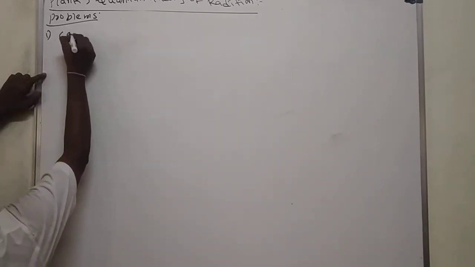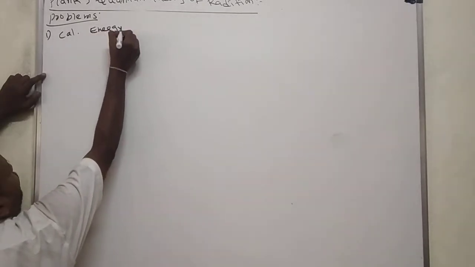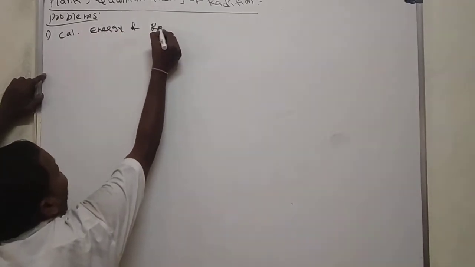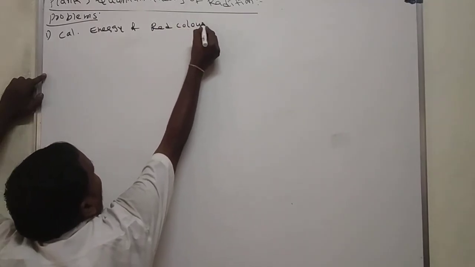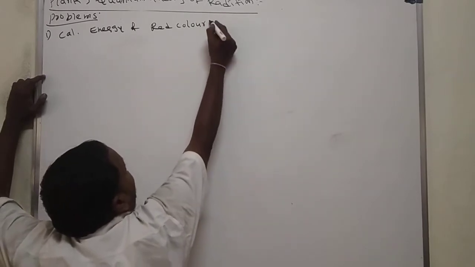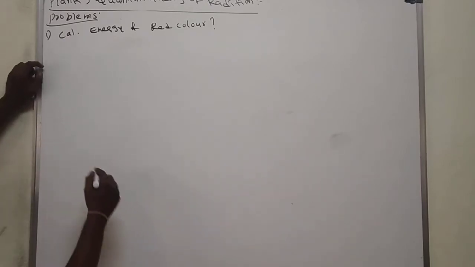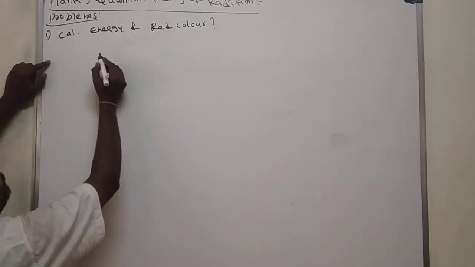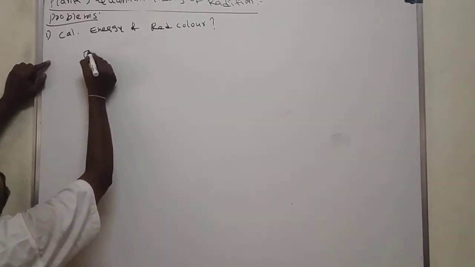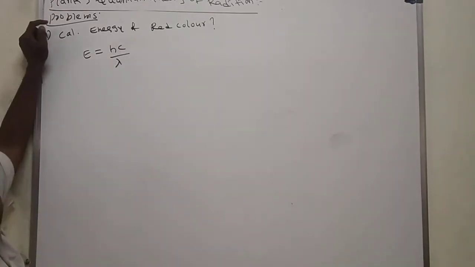First problem, calculate the energy of red color. For energy we have only one principle.